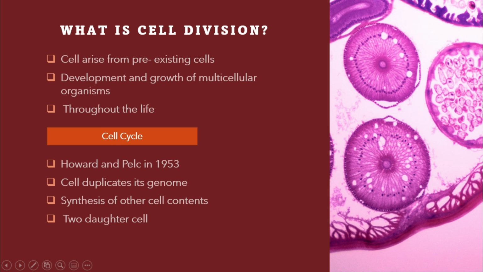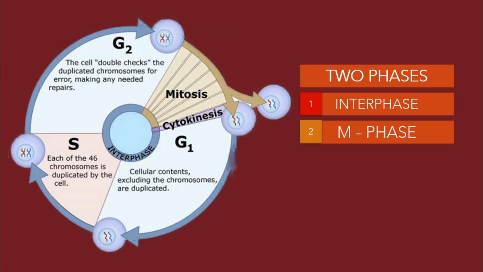Next subtopic: what do we mean by cell cycle? This process was first observed by Howard and Pelc in 1953. In this procedure, the cell duplicates its genome. Its genome means the chromosomes or the DNA. Synthesis of other cell contents also follows in this process. Along with that, we get two daughter cells. Formation of two daughter cells is also involved in the cell cycle.